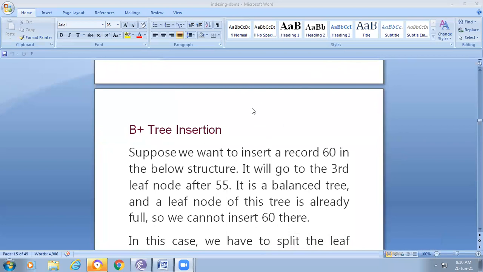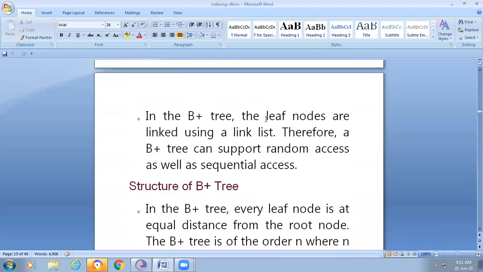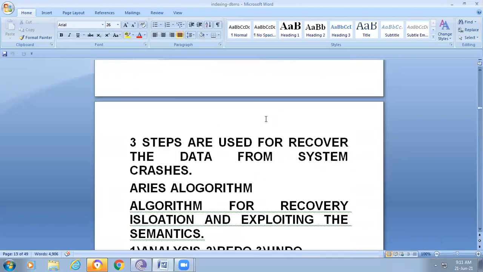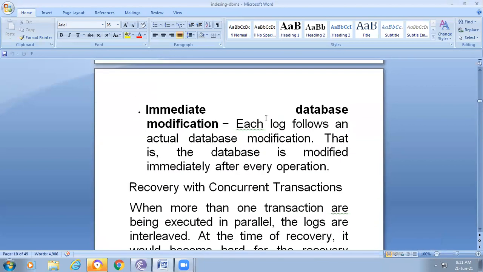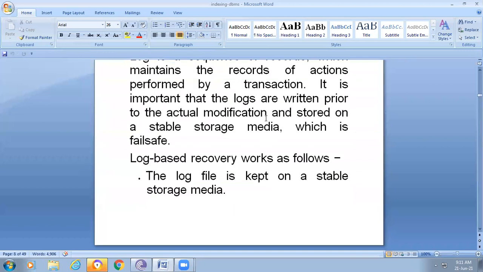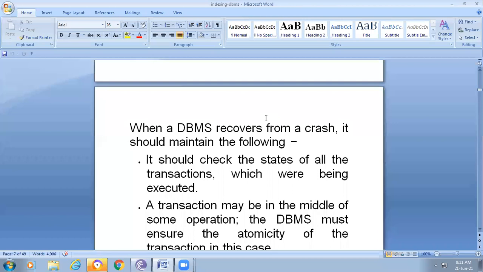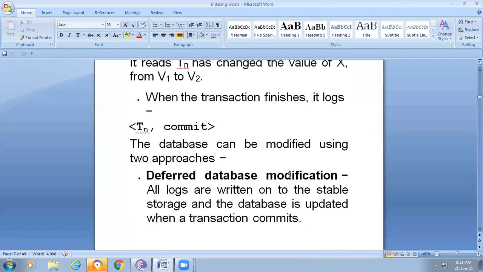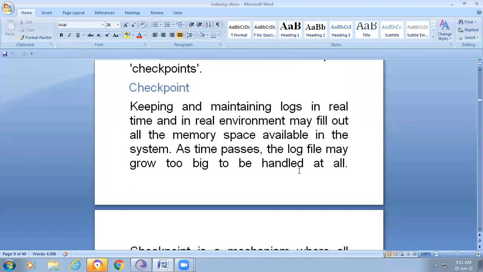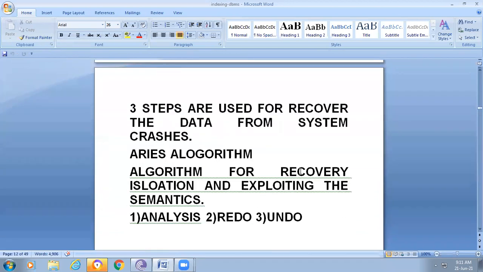Okay, in the last class, we discussed how we are recovering the data and what log-based recovery is. Today we will discuss the second part of the fifth unit, which is about how we are storing the data and how we are retrieving the data. Before going to that, I am explaining the ARIES algorithm.